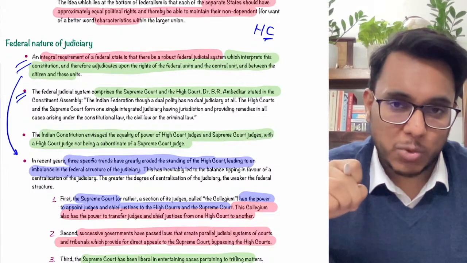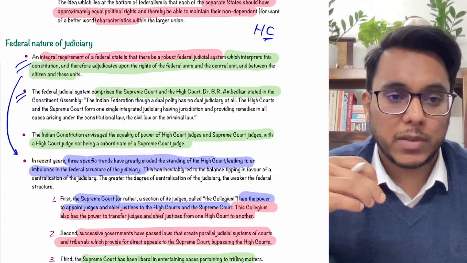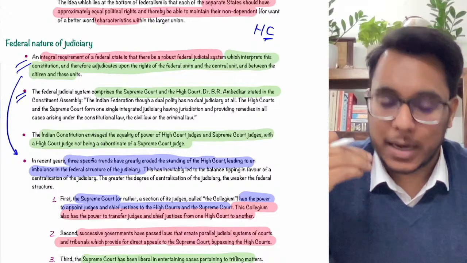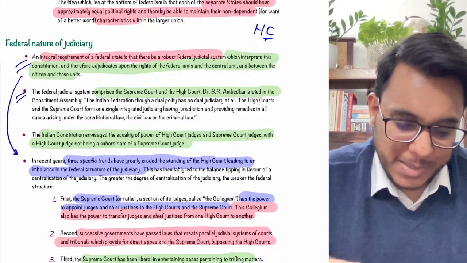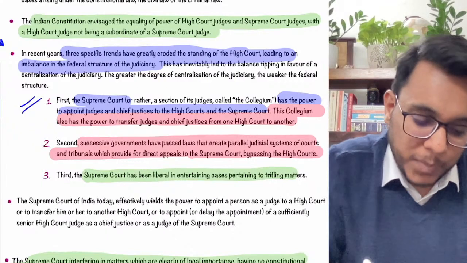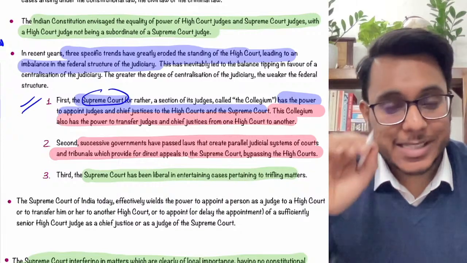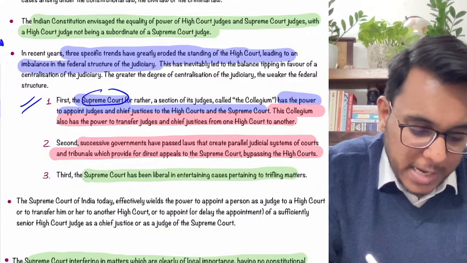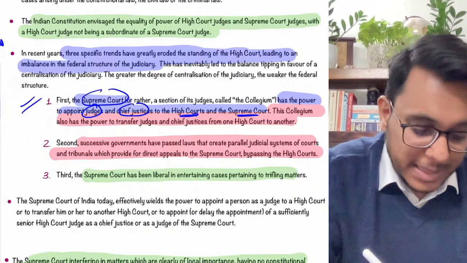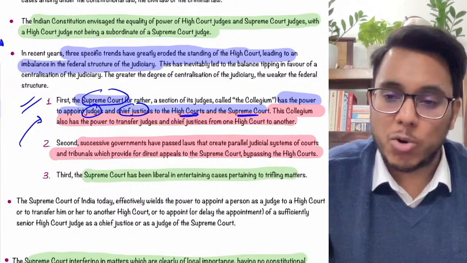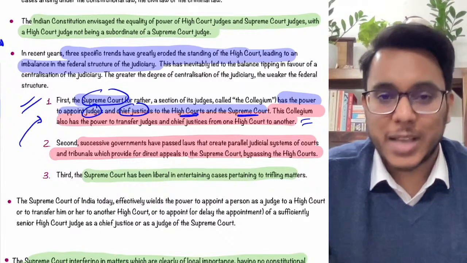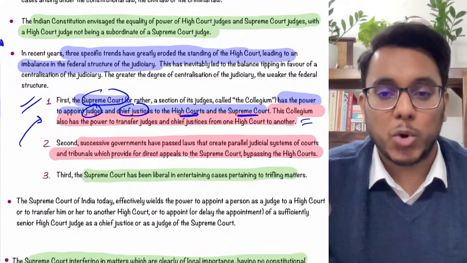Now don't go too much into the detail. Why? Because, guys, at the end of the day both the High Court and Supreme Court are constitutional offices, and the opinions here are the author's personal. So it has been said that the High Courts have been undermined. Three reasons have been provided. Reason number one: the Supreme Court exclusively has the power to appoint the judges and the Chief Justice of the High Court as well as the Supreme Court. In this capacity, the High Court does not have any say. The Supreme Court has all the power. The Collegium of the Supreme Court has all the power. So the High Court is being undermined and the Supreme Court has more authority.